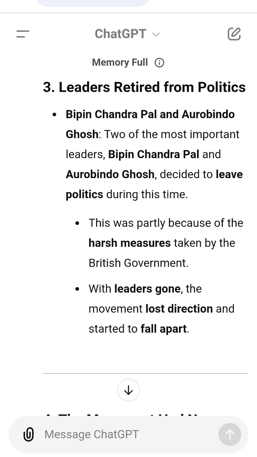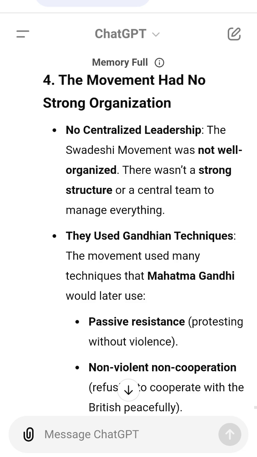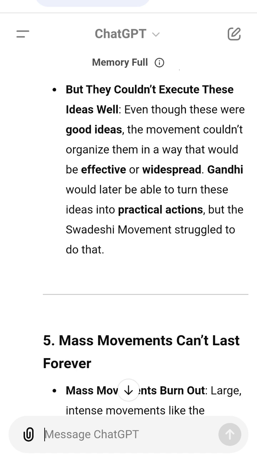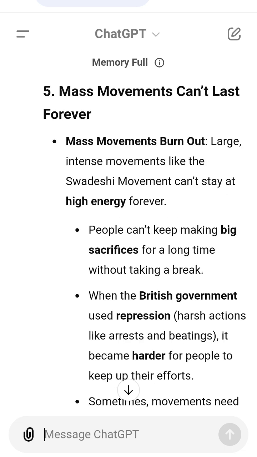Between 1907 and 1908, the British government deported, jailed, or arrested the leaders of the movement, making it leaderless. 4. No strong organization. The movement didn't have a strong central organization or structure. It used good techniques like passive resistance, but couldn't turn these ideas into effective action.